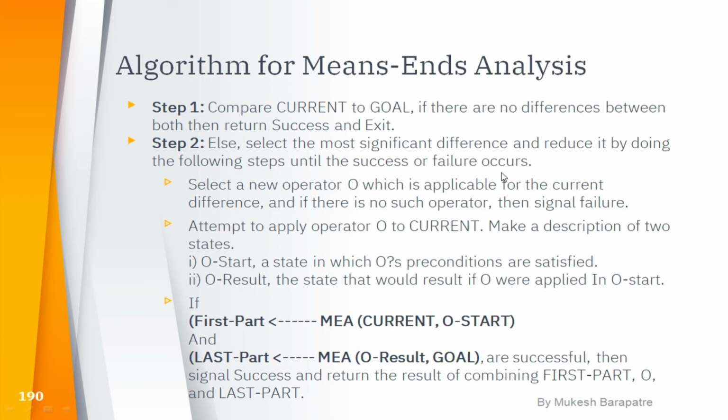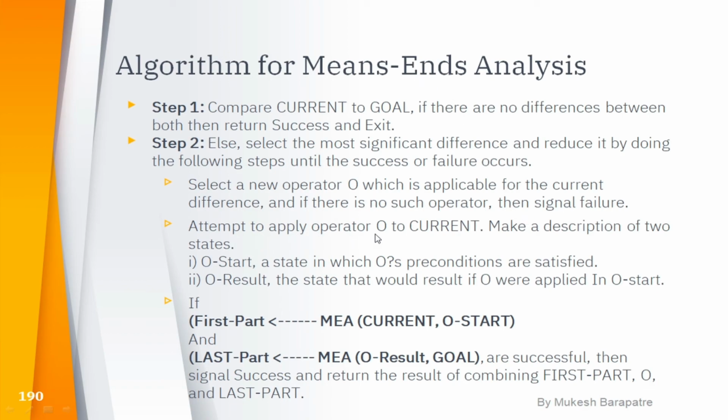If differences arise, we have to reduce them one by one, and the following steps proceed. Select a new operator, O, which is applicable for the current state and current difference. If there is no such operator, then signal failure. If no operator is available, we terminate the means-end analysis.